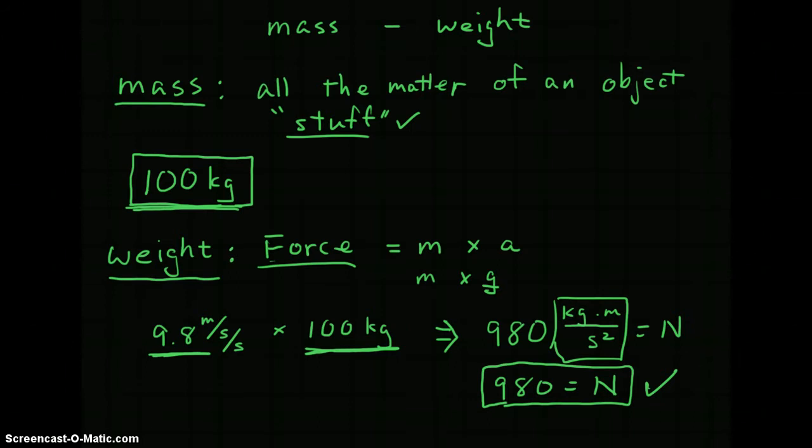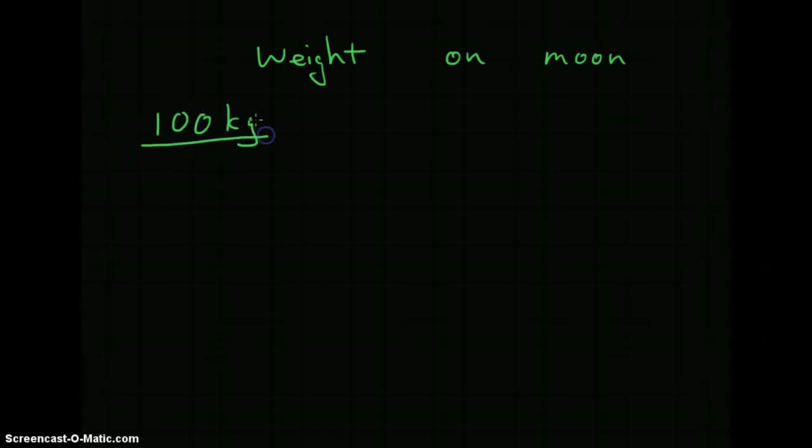Now, if we talk about my weight on the moon, that would be a different story. All right, so remember, my mass would be 100 kilograms because my mass stays the same no matter what. Okay, I'm made up of the same material, and it's not going to change. So this is going to equal my mass.